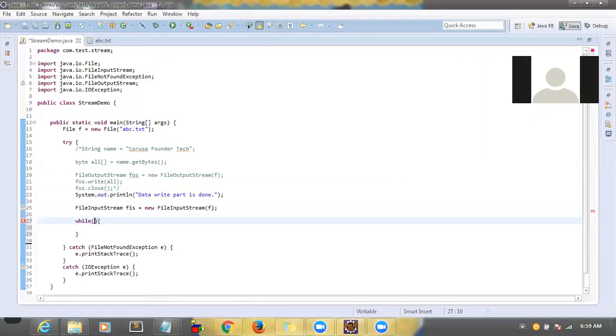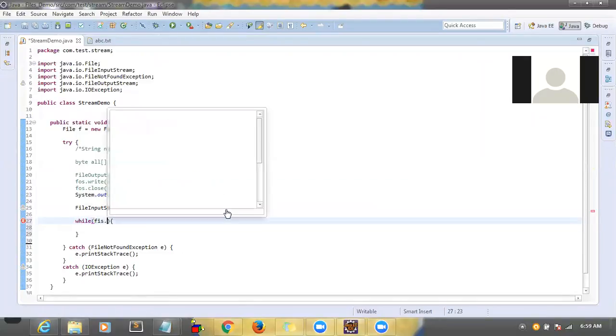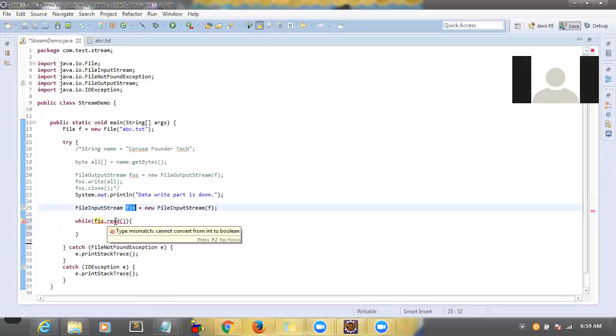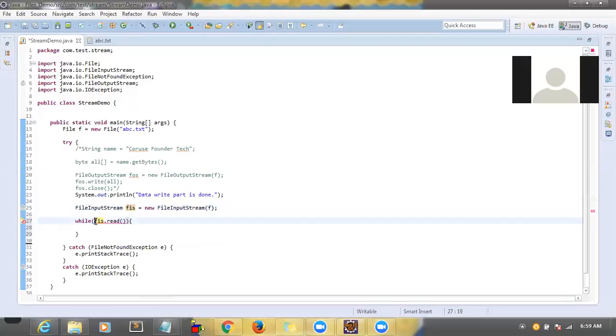So here fis.read. I'm using this class and calling a method called read. What will it return? It will return an integer. int i equal to. Try to declare this integer on the top, int i equal to 0.